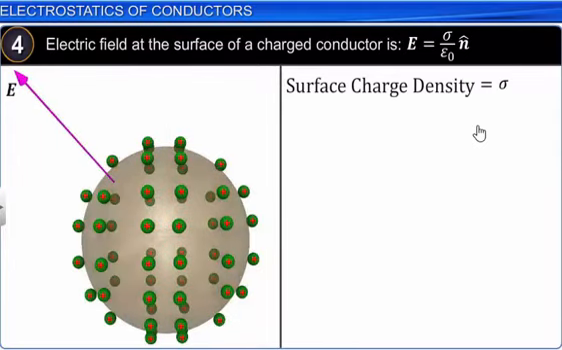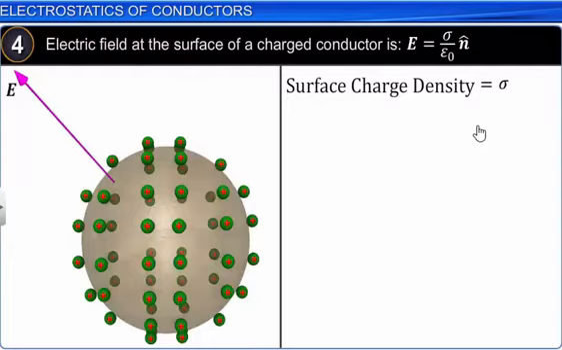So let us take the surface charge density. Charge density can be taken as the ratio of charge per unit area. It is represented by the symbol sigma. So surface charge density can be written as the total charge present on the surface divided by the area of the surface. So we can write sigma equals Q by A.